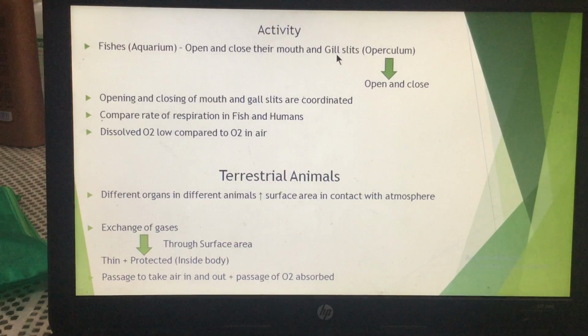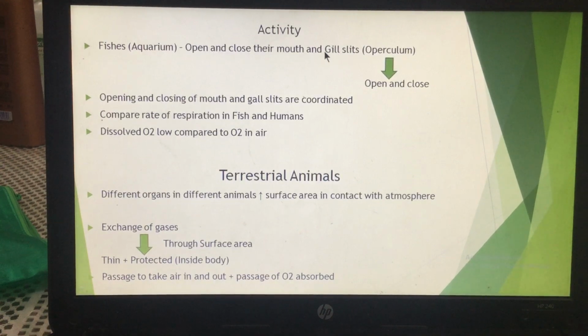And these gill slits are the special characteristics of the fishes. Gill slits जो हैं वो fishes के अंदर होती हैं, and these are again certain openings. These gill slits are covered by the operculum. So operculum क्या है? It is just a cover which covers the gill slits. These gill slits can be opened or closed with the help of an operculum. जैसे operculum suppose दरवाज़ा है एक, वो हम किसी रूम का दरवाज़ा बंद भी कर सकते हैं और खोल भी सकते हैं.